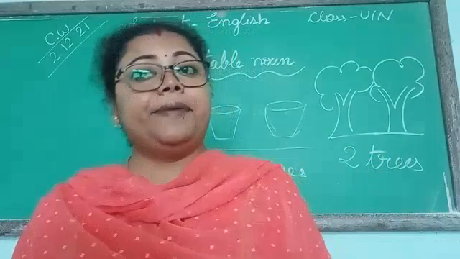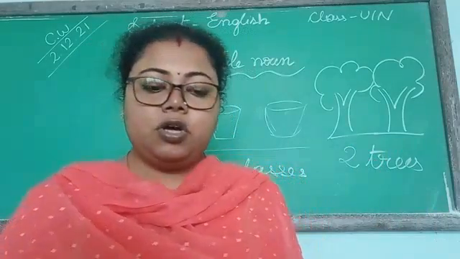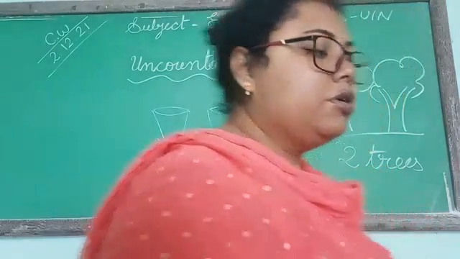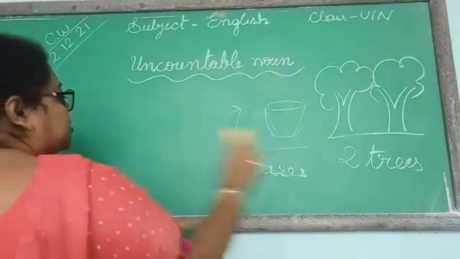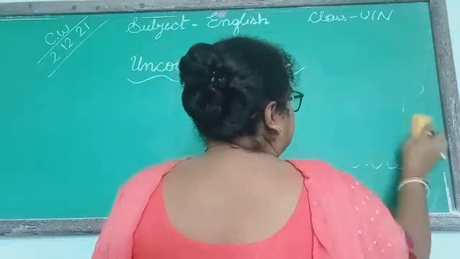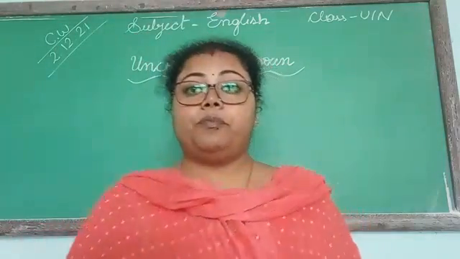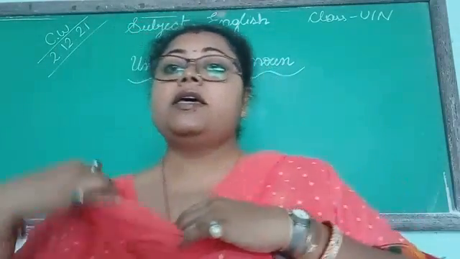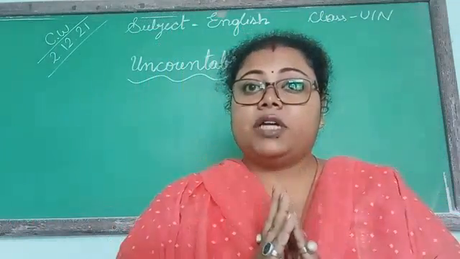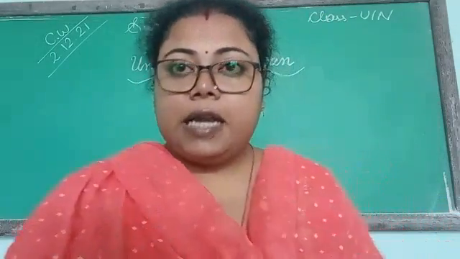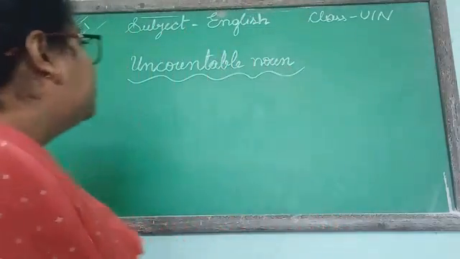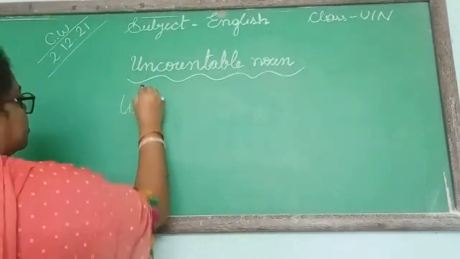But in this world, there are many things which we cannot count. If we pour them in some places, they will take the shape of that place. Like water.